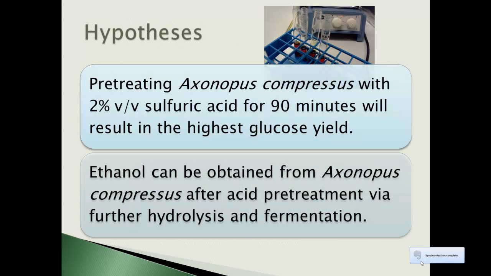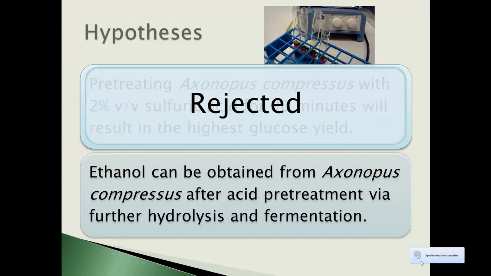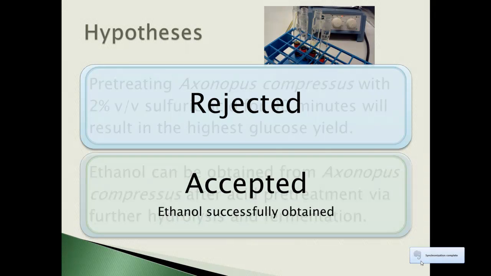Our first hypothesis is rejected because pretreating cowgrass with 2% sulfuric acid for 90 minutes did not result in the highest yield. However, our second hypothesis is accepted and validated, as we have indeed successfully obtained ethanol.